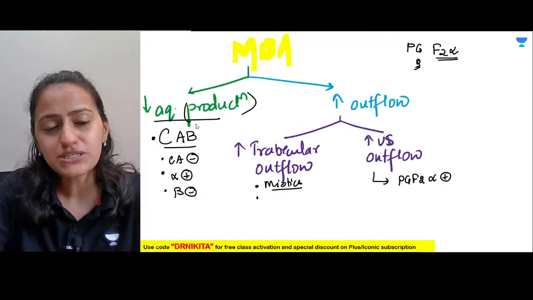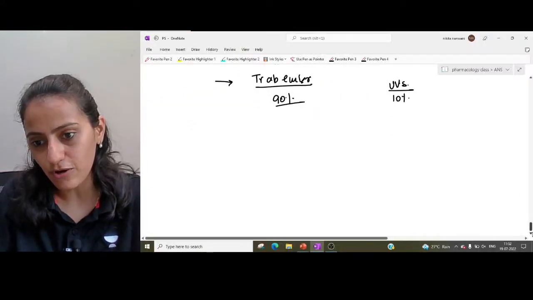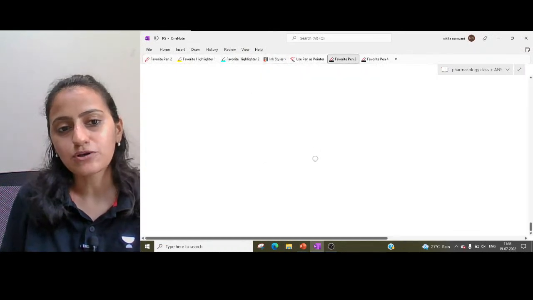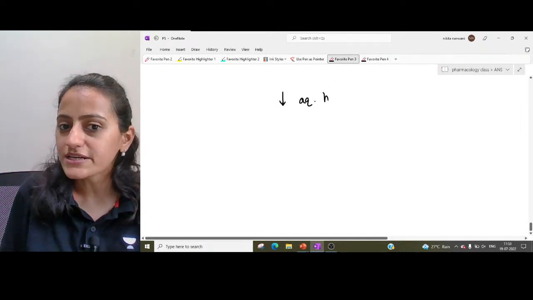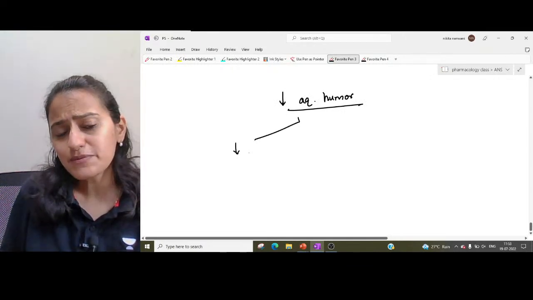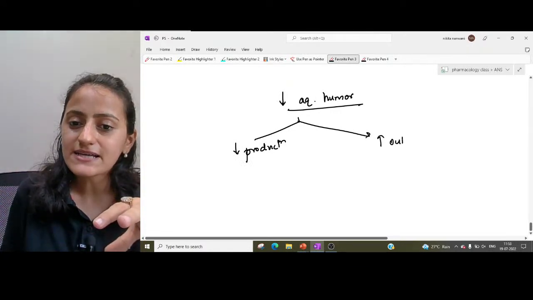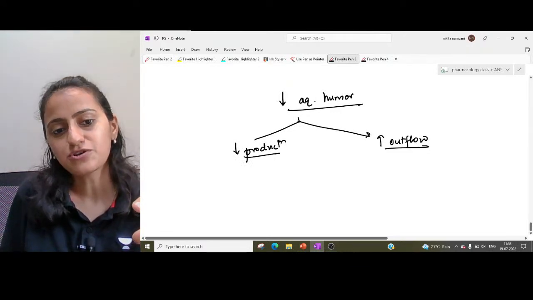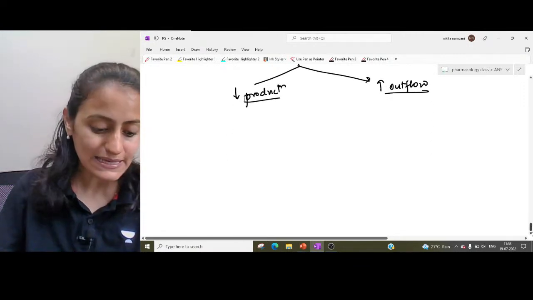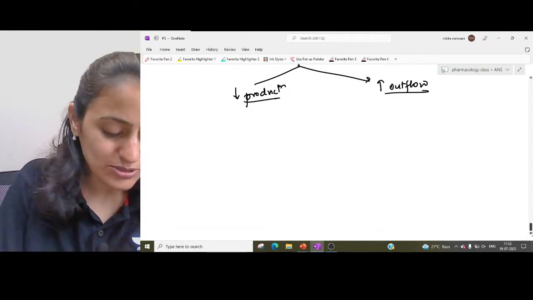Now, going to the next one. Which are the drugs basically which are used in glaucoma, and what is the mechanism of action? So basically our aim of treatment in glaucoma is to decrease the quantity of the aqueous humor, because that is increasing the pressure. So either we decrease the aqueous humor by decreasing the production, or by increasing the outflow. Now, which are the drugs which act by decreasing the production? This is very, very important.